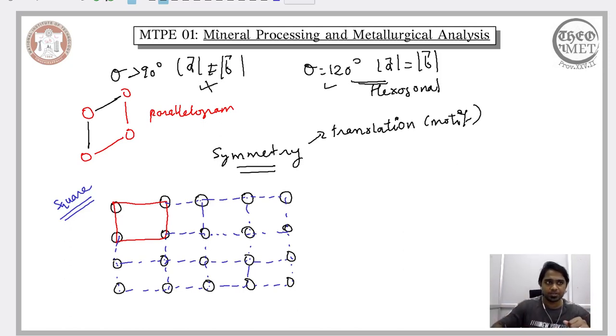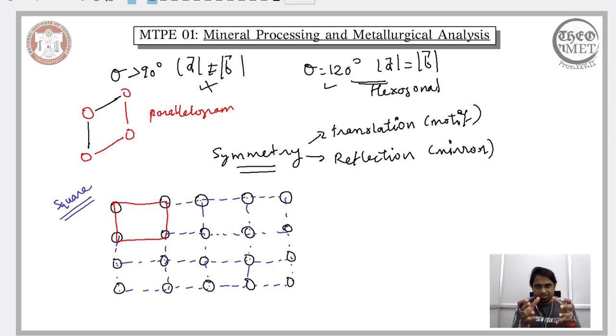The other symmetry that is possible when a material exhibits a long range regular arrangement of the atoms is the reflection or mirror symmetry. So translation symmetry involves repetition. In case of reflection symmetry, when you consider the local arrangement of the atoms, that is what we termed as motif here, and when you place a mirror in specific planes, you will notice that a certain section of the local arrangement is the mirror image of the other.